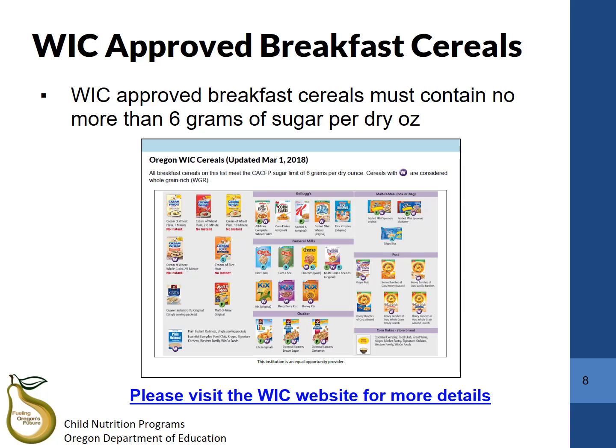ODE-CNP has created a handout with all current Oregon WIC cereals. When using the WIC cereal list, make sure you are using the most recent list, as manufacturers may change their product formulation. The WIC cereal list is updated approximately once per year. The list on this slide is available on ODE-CNP's CACFP Meal Pattern and Menu Planning webpage.